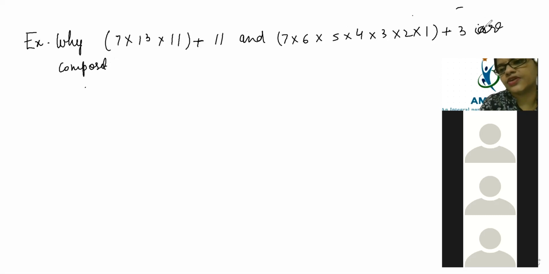I must write "are composite numbers", because these are two different numbers.